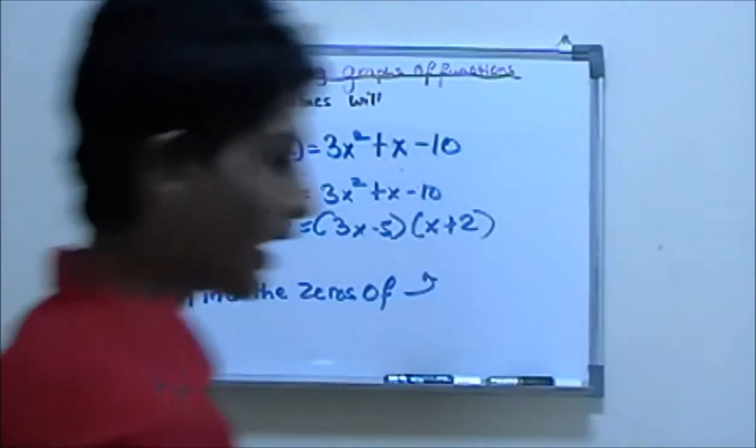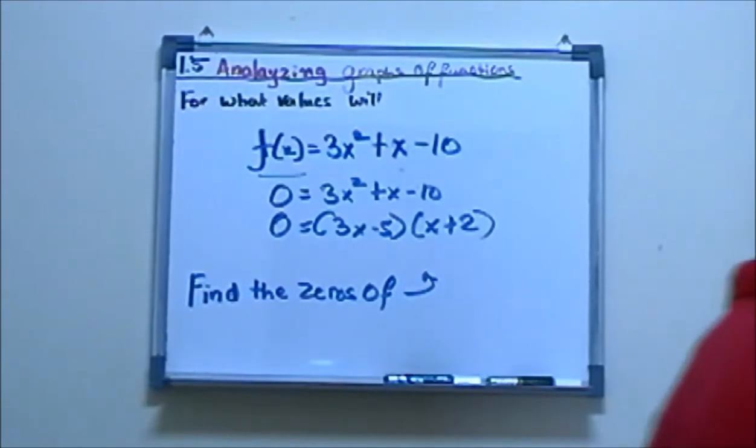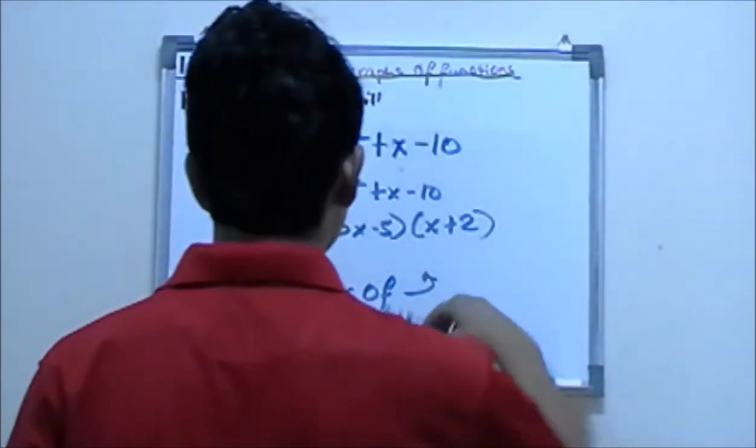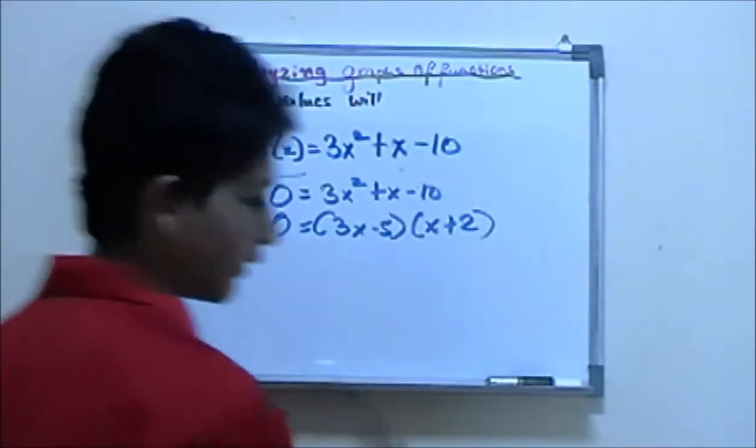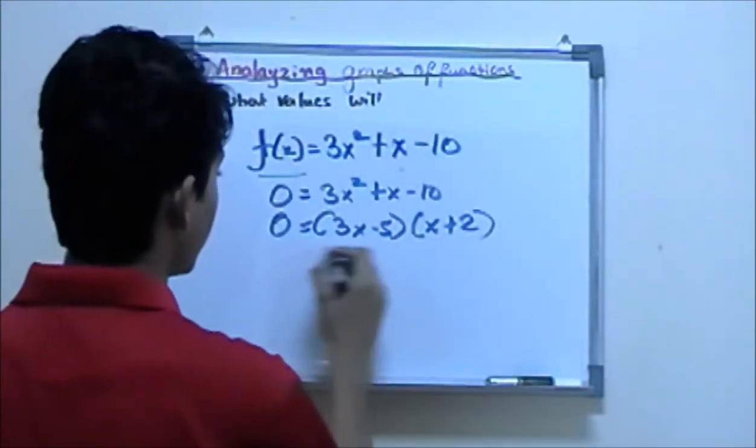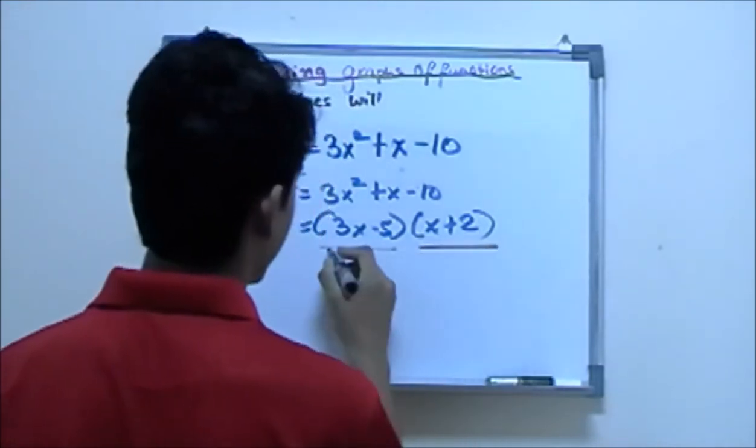Now how do we solve this? Well, this is the easiest part you can ever do. You have this part over here and this part over here.